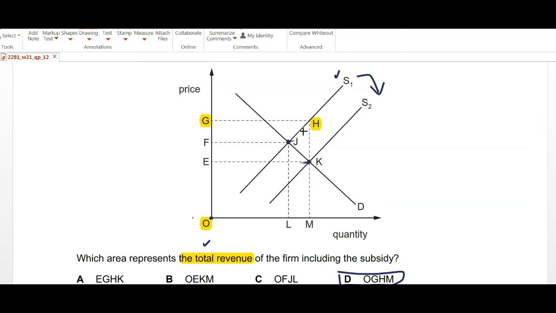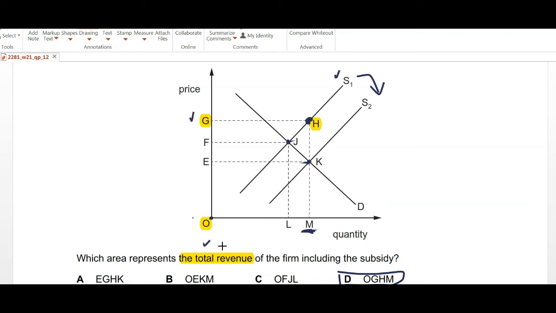They were supplying at this level, and after the subsidy, let's say their cost of production reduced, and as a result their supply increased. Now the new quantity that they're producing and selling is quantity M. So the distance from OM and OGH, when we look at the old supply curve at the quantity M, this was at this point G.